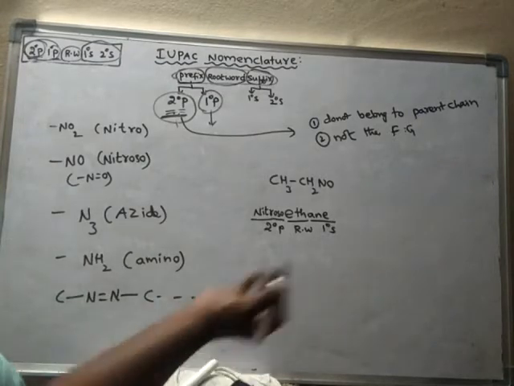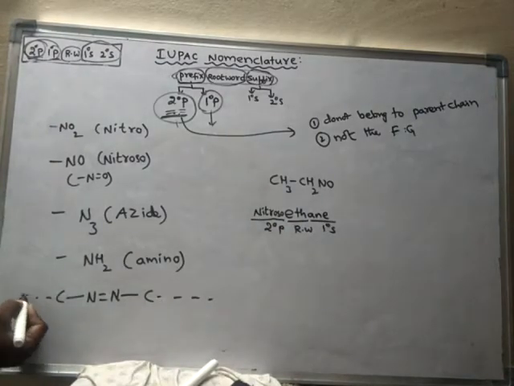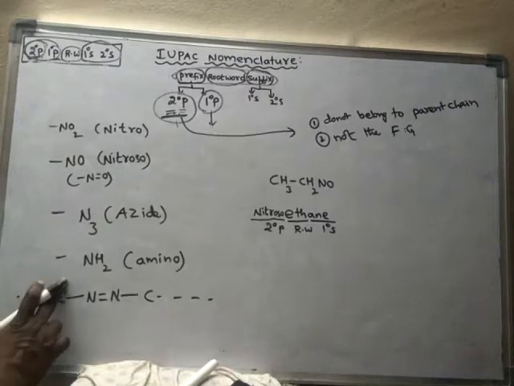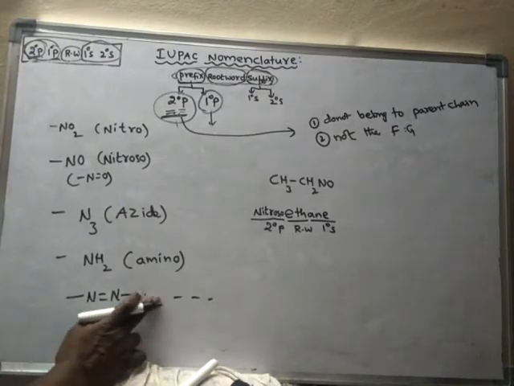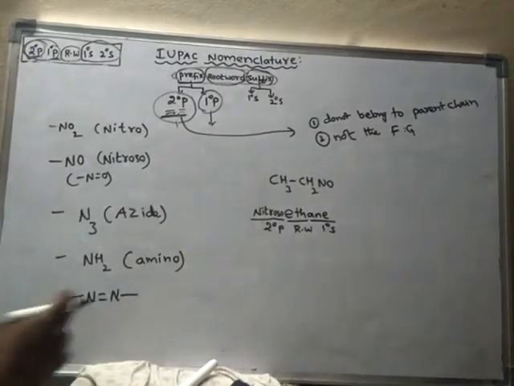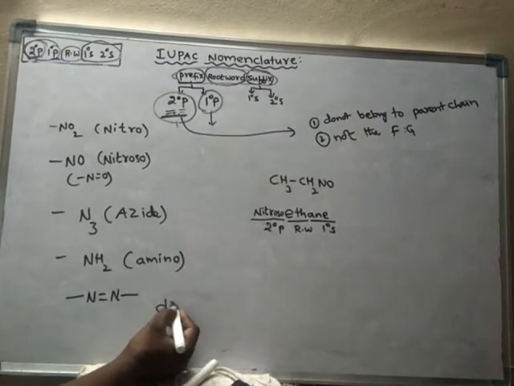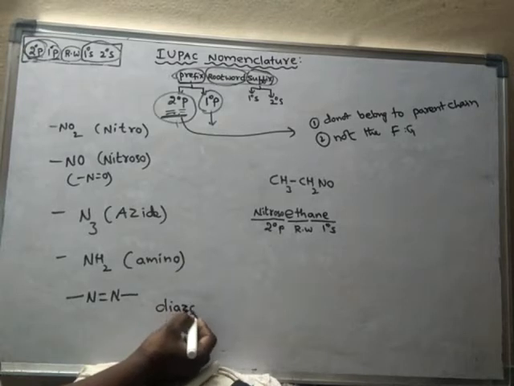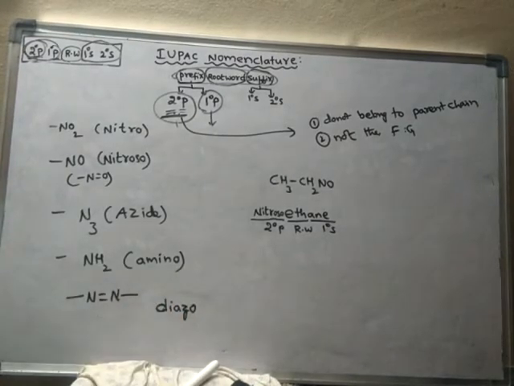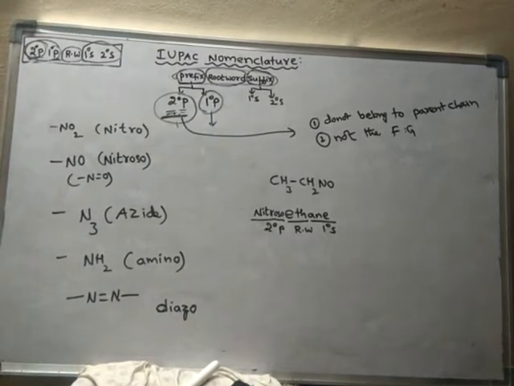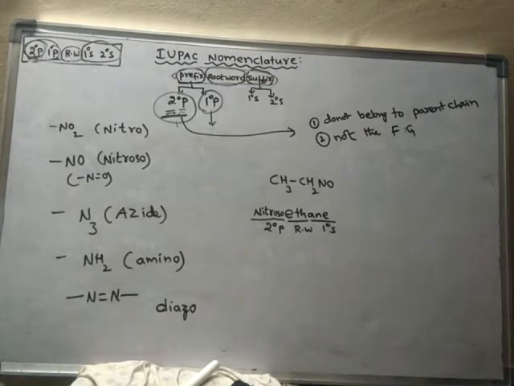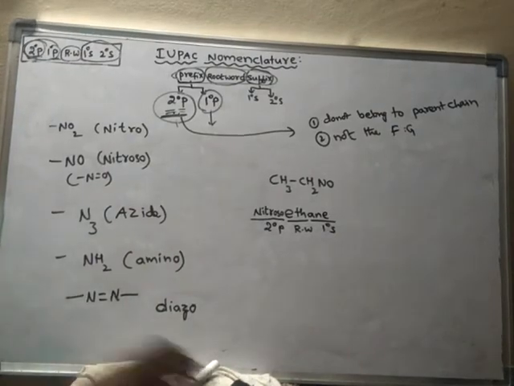It may be any length of carbon chain on either side. So generally we'll write it like this. This group is said to be the diazo group.